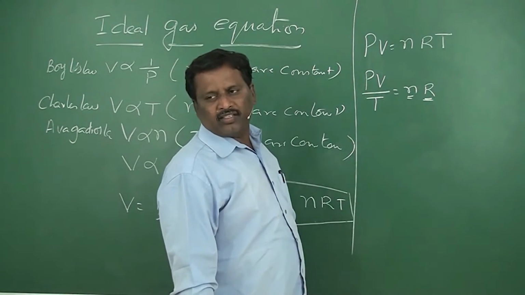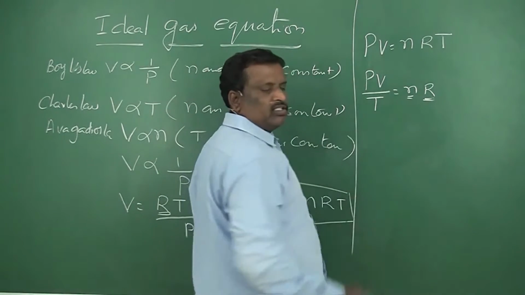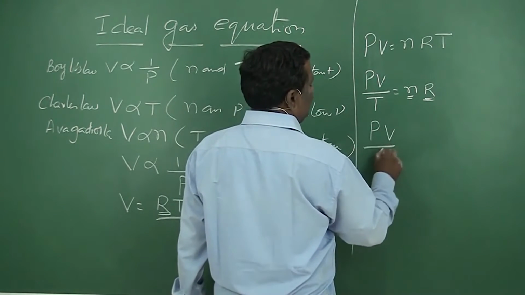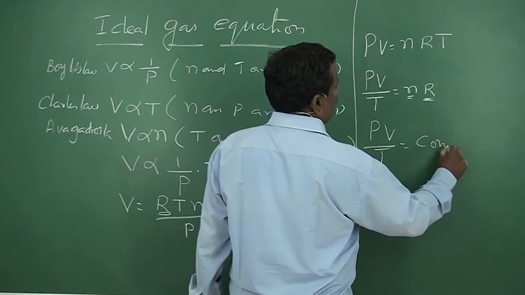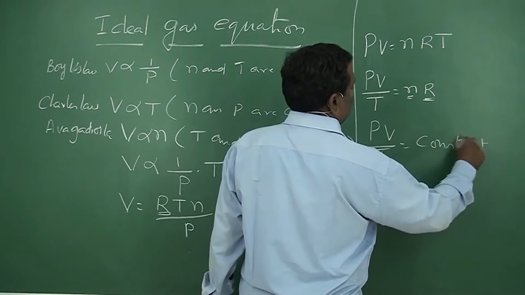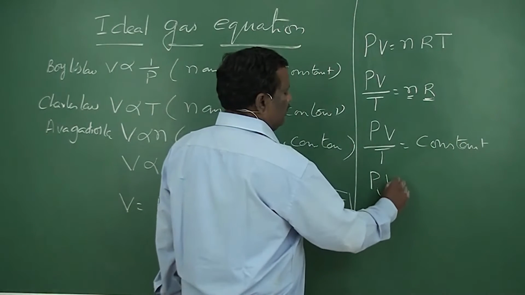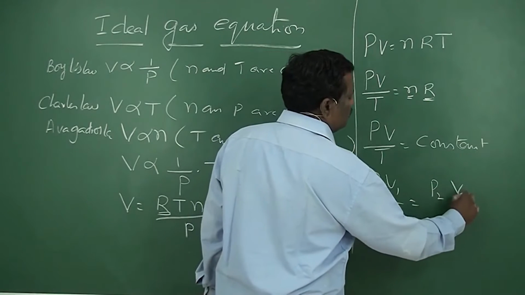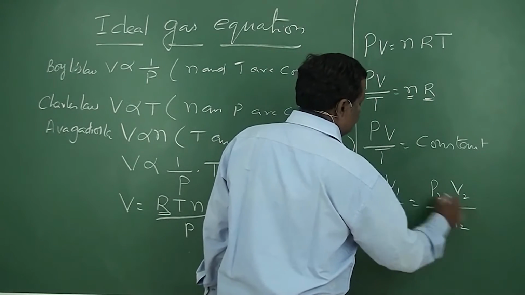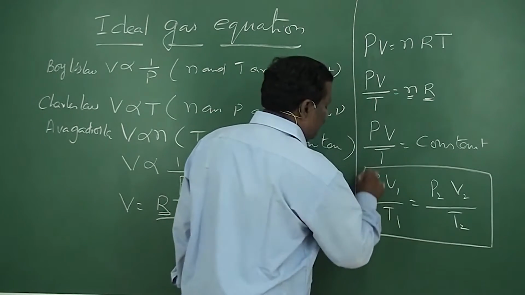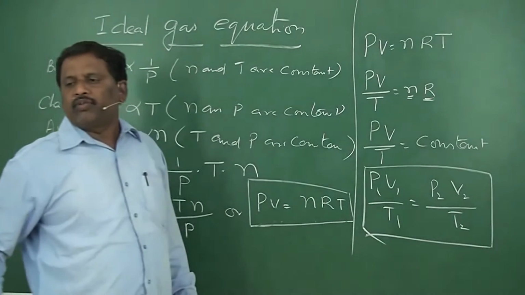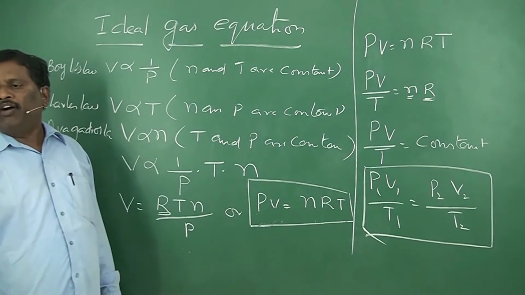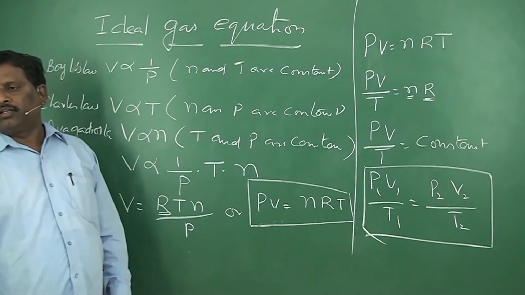So R is also a constant. Instead of two constants, you can take a single constant, then PV by T is equal to constant. Therefore, P1 V1 by T1 is equal to P2 V2 by T2. This is another form of the ideal gas equation.